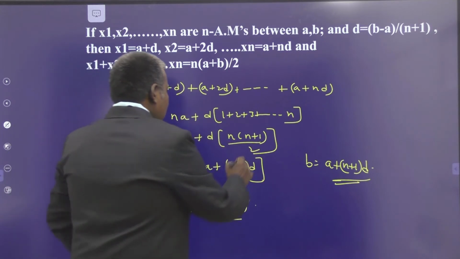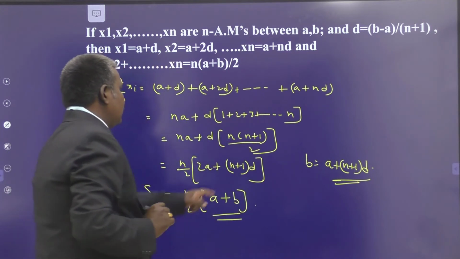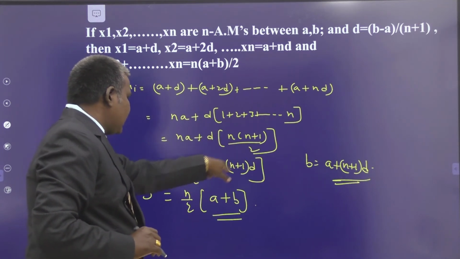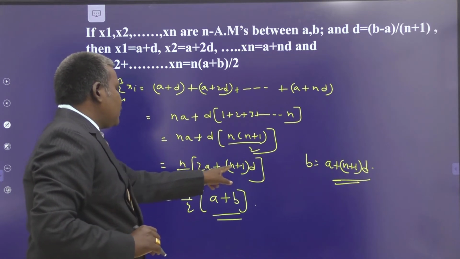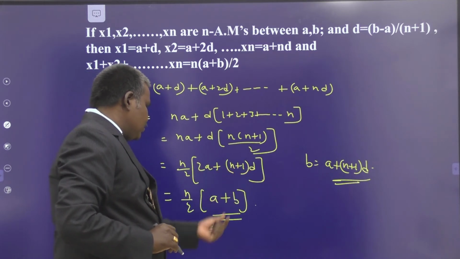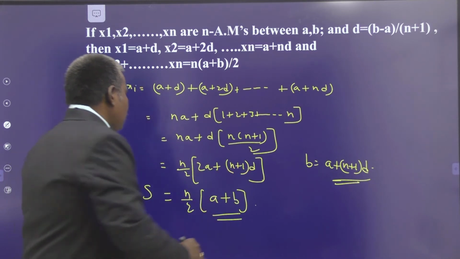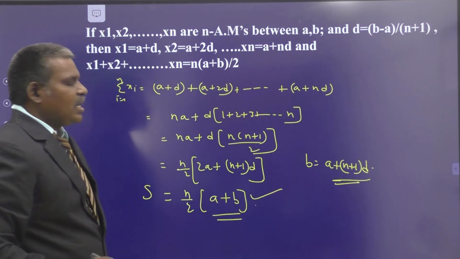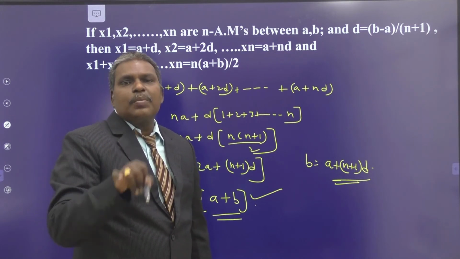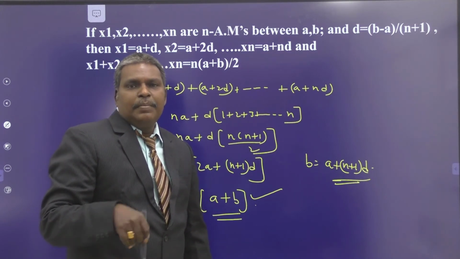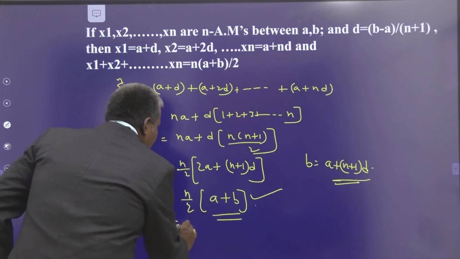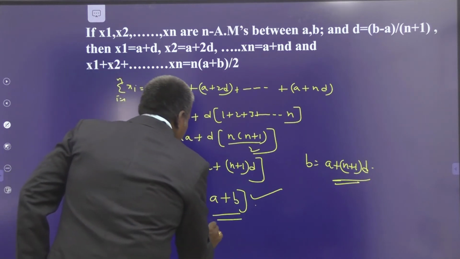Taking the LCM, n by 2 will be there. 2a plus (n plus 1) into d can be written as a plus b, since a plus (n plus 1) into d is nothing but b. So your S is equal to n by 2 times (a plus b). a is the first term, b is the last term of the AP, and n is the number of arithmetic means between the two numbers a and b. n by 2 times (a plus b) is n times one arithmetic mean between a and b.